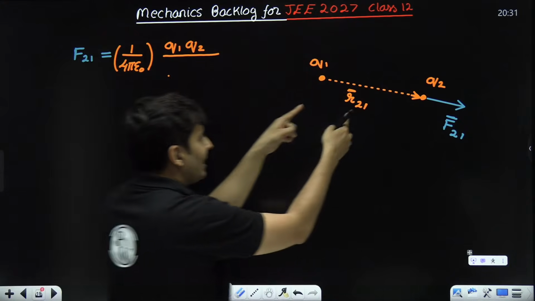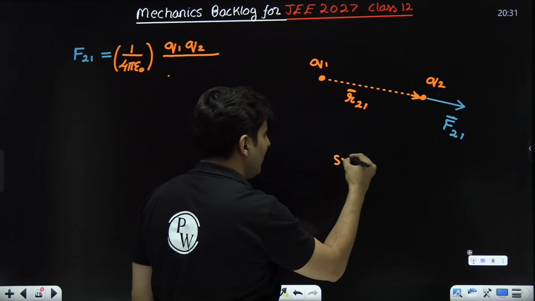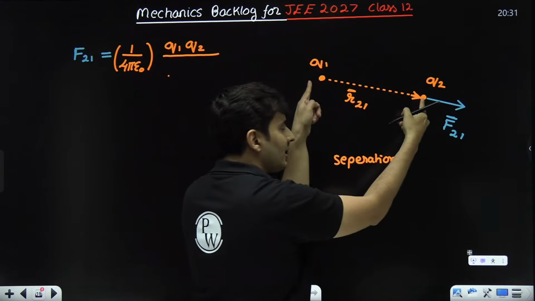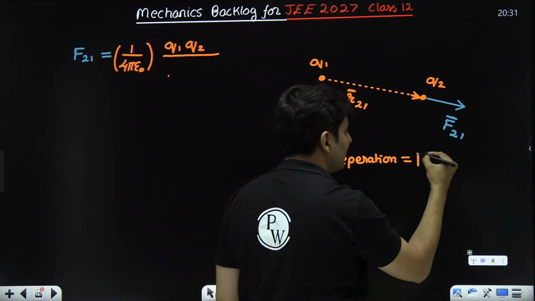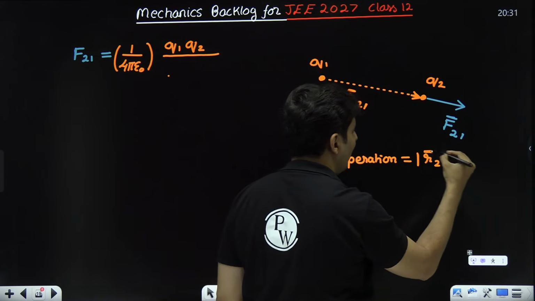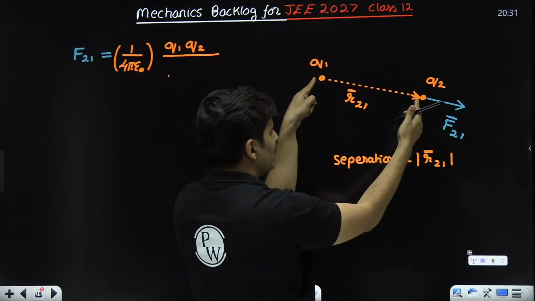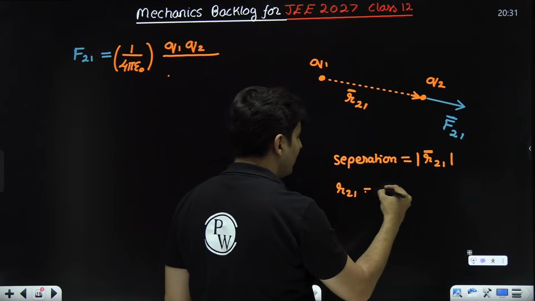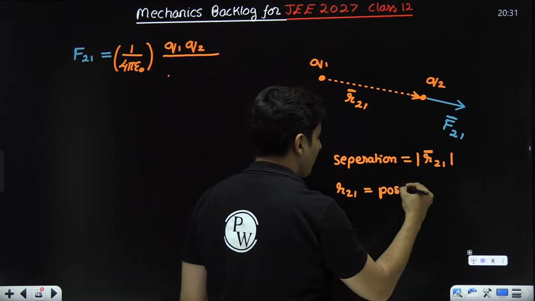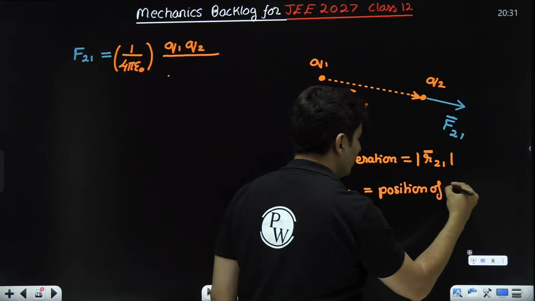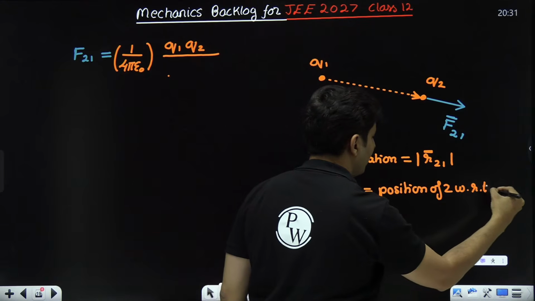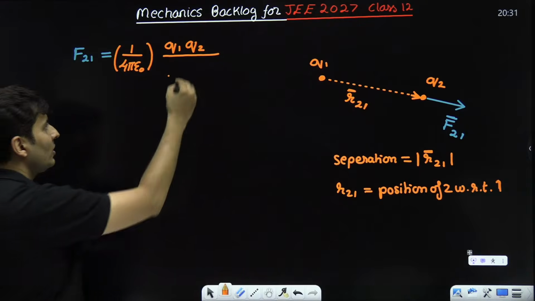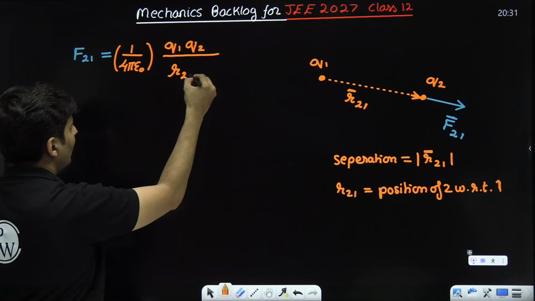Can't you see the separation between them? The separation between them is nothing but the distance formula between them, which means it's the magnitude of this R21 bar. Whatever is the length of this position vector is exactly the separation, and R21 is nothing but the position of 2 with respect to 1. So the distance between them is just R21.